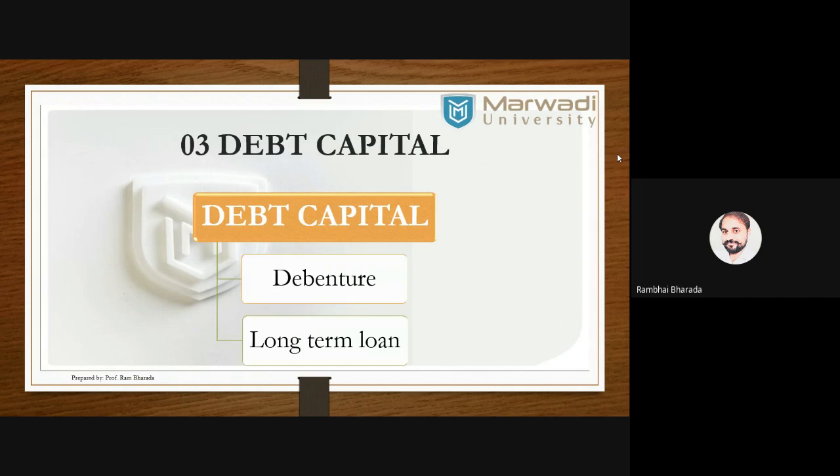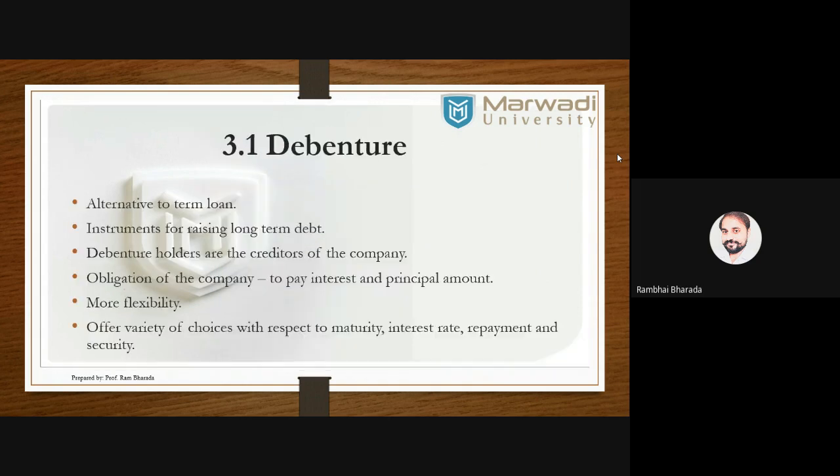Number three is debt capital. Generally, in a debt capital, we have two: debentures and long-term loans. Debenture is an alternative option to a loan. Okay. One more thing, it is a less expensive source of finance as compared to equity and as compared to preferences. And here more flexibility is there. Company can decide the interest rate, company can decide the principal amount, company can decide the time period also.